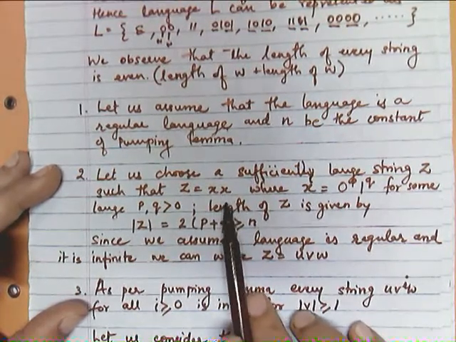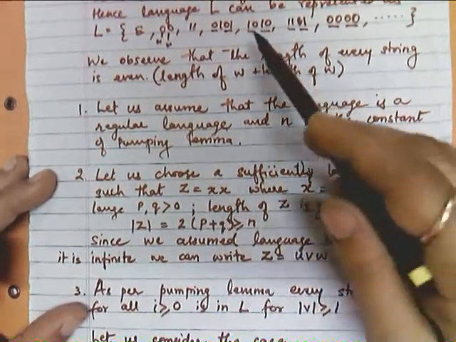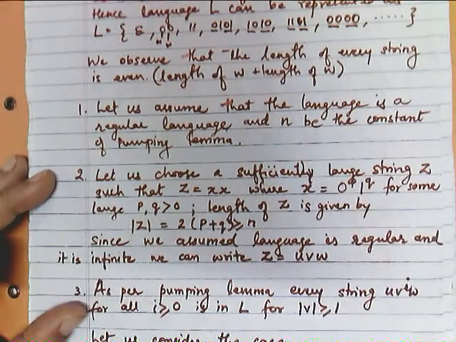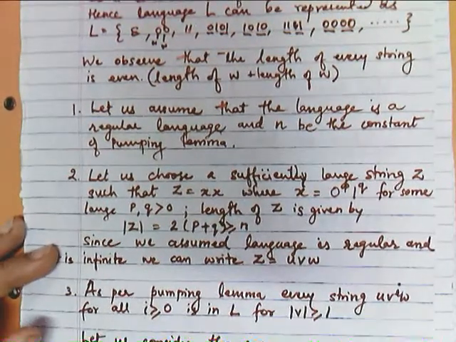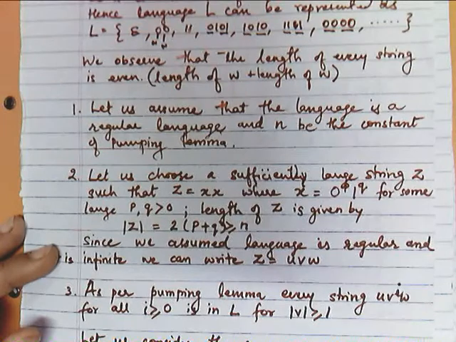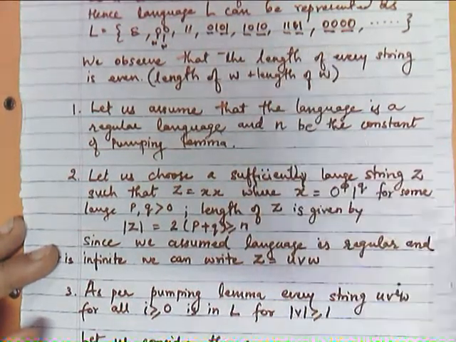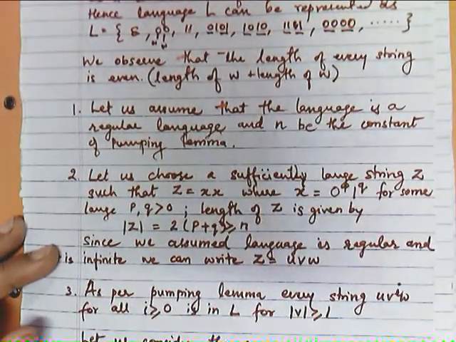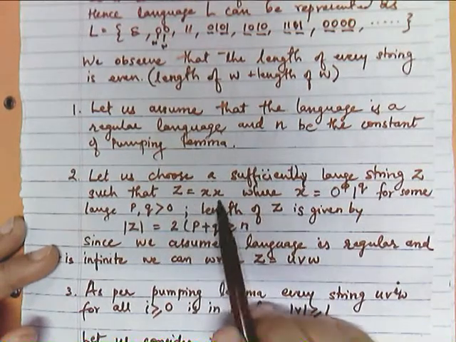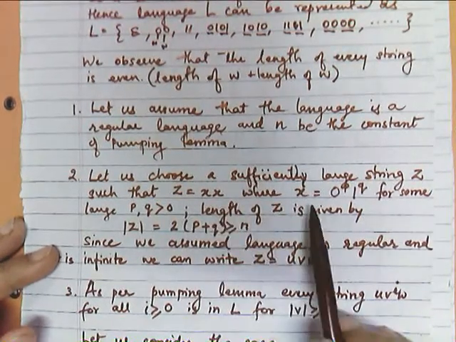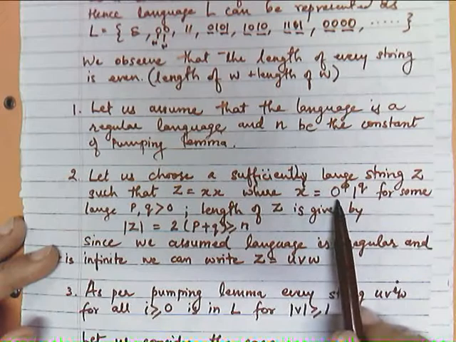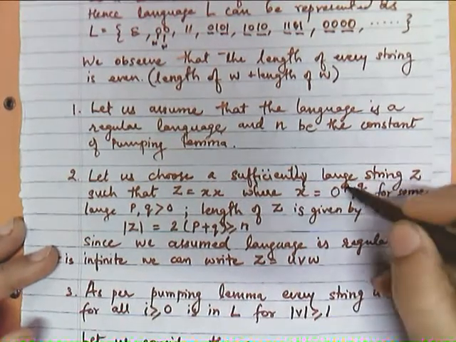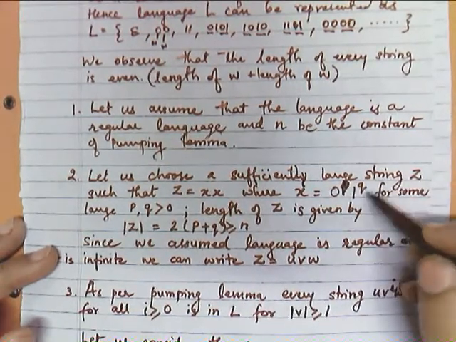So we are choosing one of the strings from the given language. For example, we have taken just 0 raised to p, 1 raised to q. You can choose any simple example and verify it. So z is equal to xx, where x is equal to 0^p 1^q.